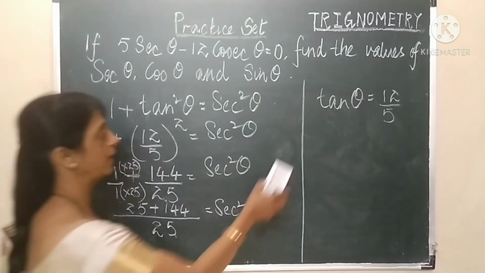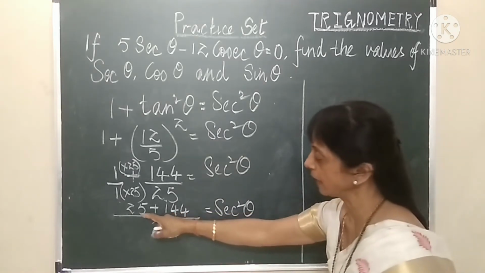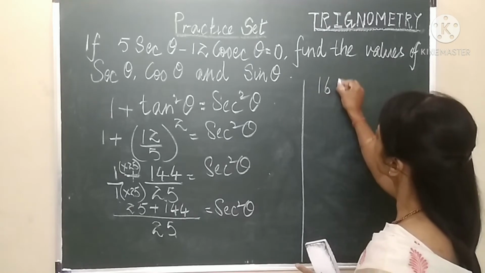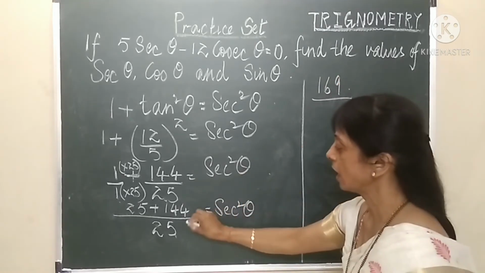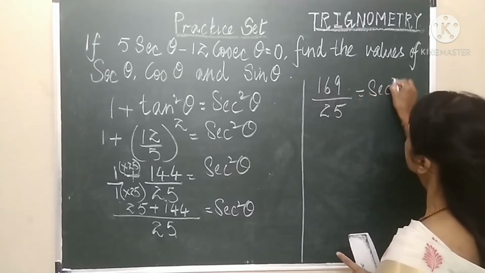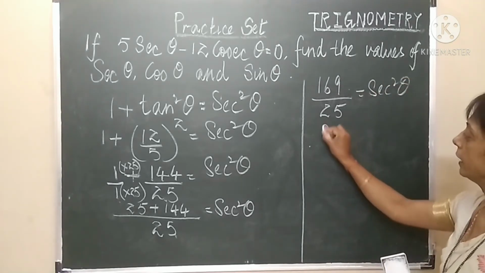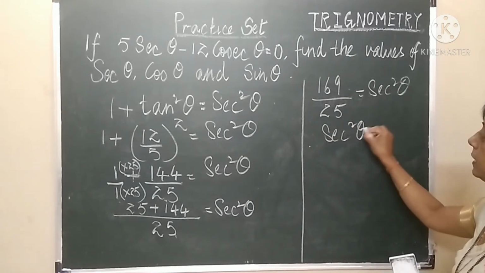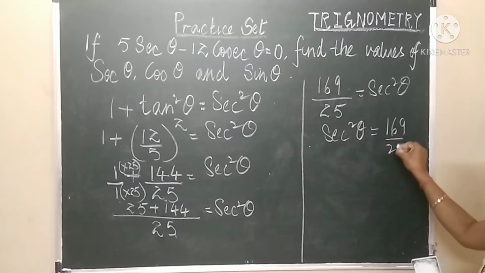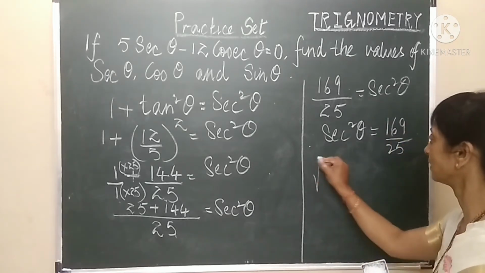So let's get the value of sec square theta. In the numerator we have 25 plus 144, that is equal to 169 upon 25, which is equal to sec square theta. Therefore, in other words, sec square theta is equal to 169 upon 25, taking the square root on both the sides.